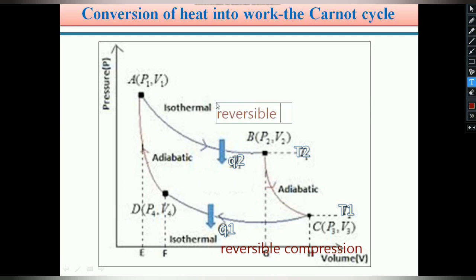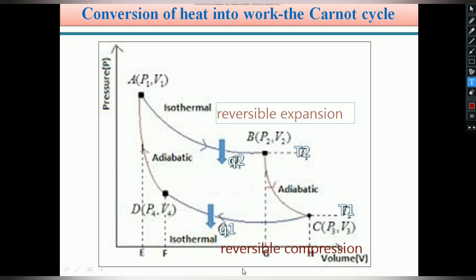In this isothermal reversible compression, heat is given out of the system to the surroundings.